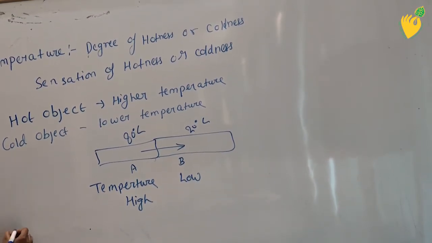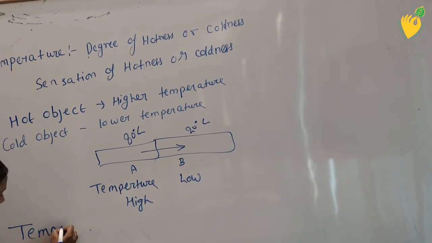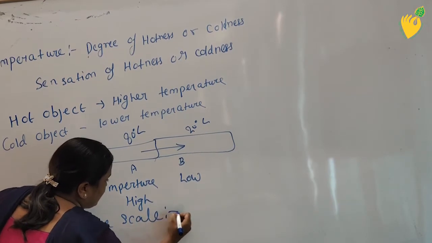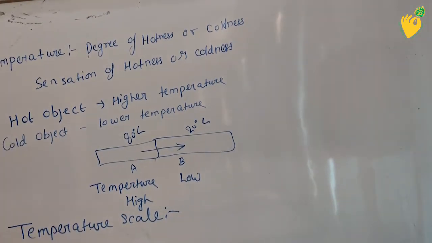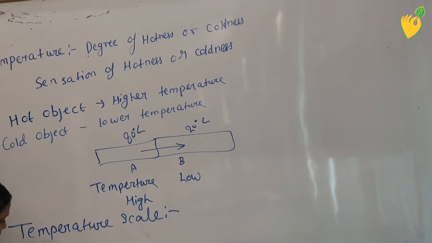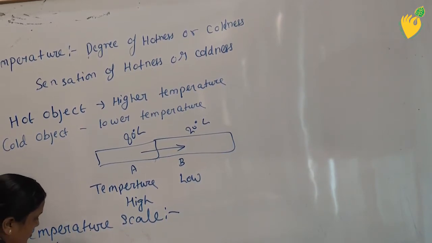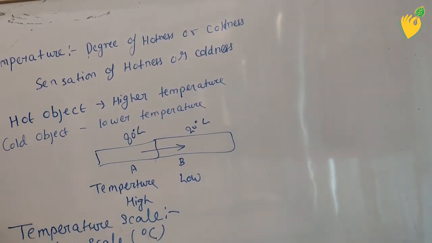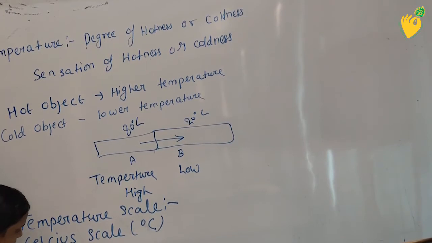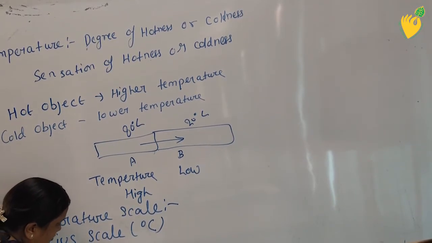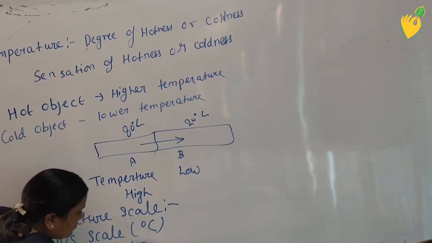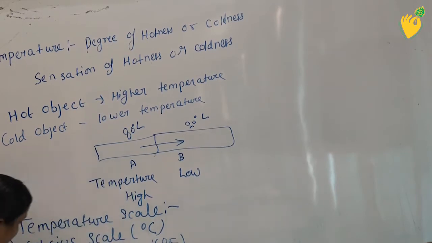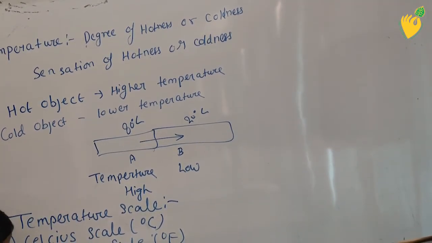The next thing is temperature scale. Three types of temperature scale are defined in your syllabus. The first is the Celsius scale, with the unit degree Celsius. Another is the Fahrenheit scale, degree Fahrenheit, and third is the Kelvin scale.